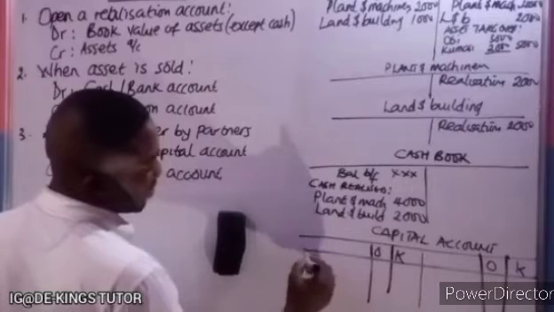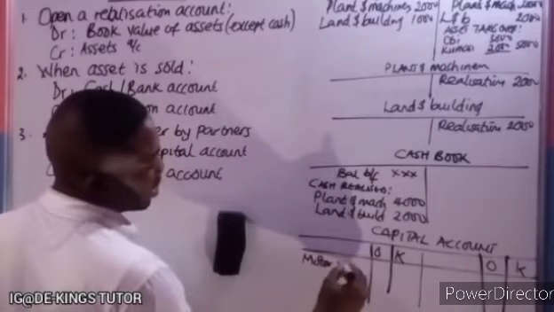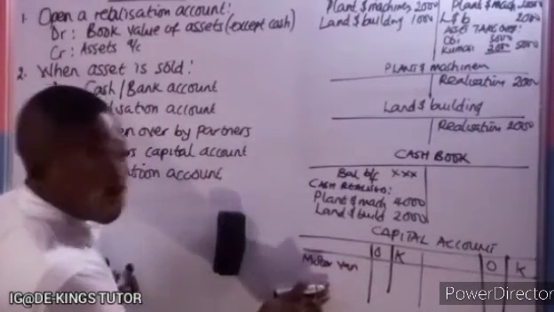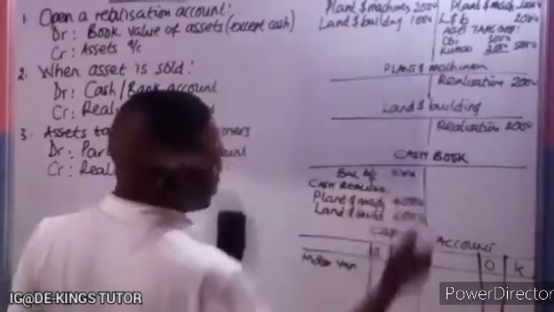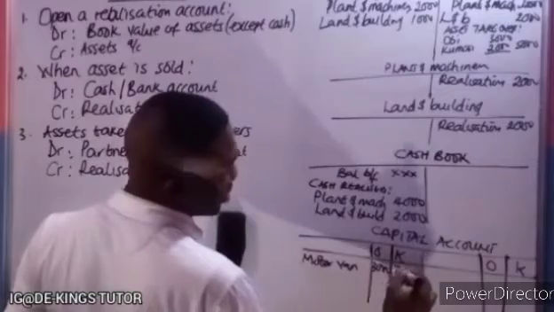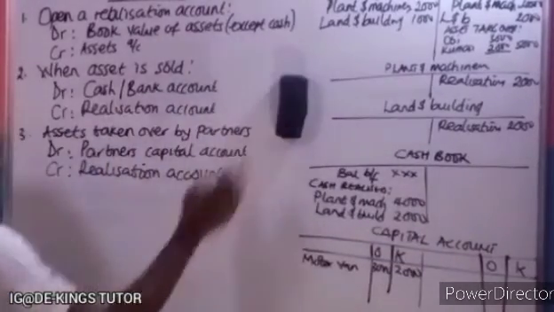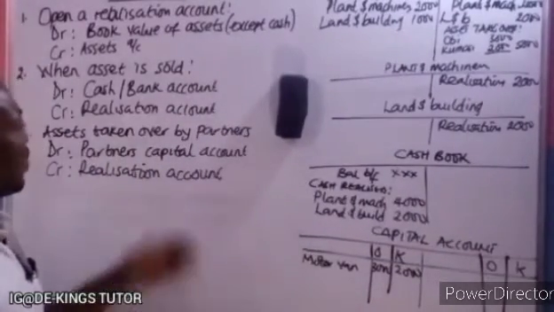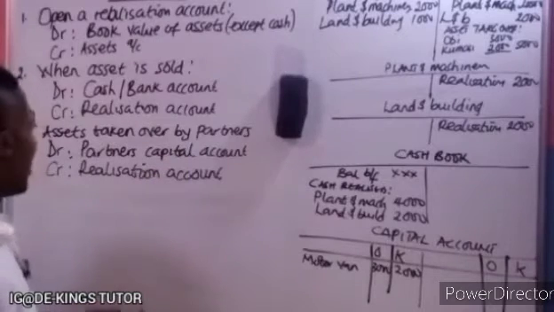The name of the asset, if it is a motor van that was taken, so you debit it, motor van. OB is 3,000, you put it there, 3,000, and Kumasi is 2,000. Okay, so that's how to record it when an asset is being taken over by partners. So that's the third one.